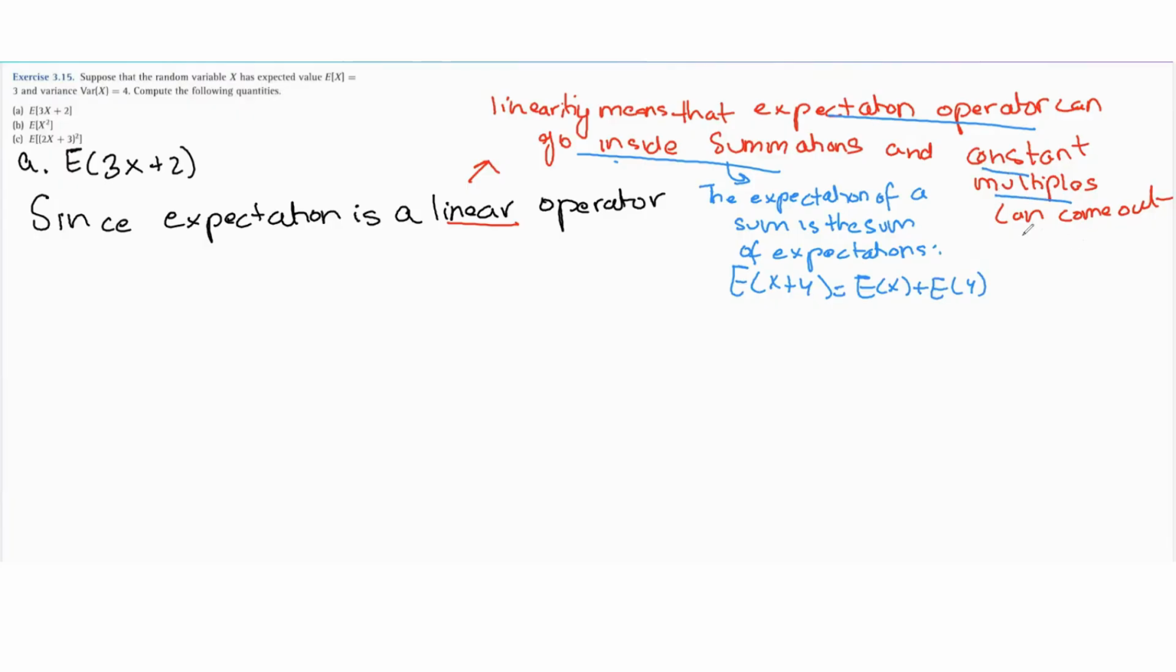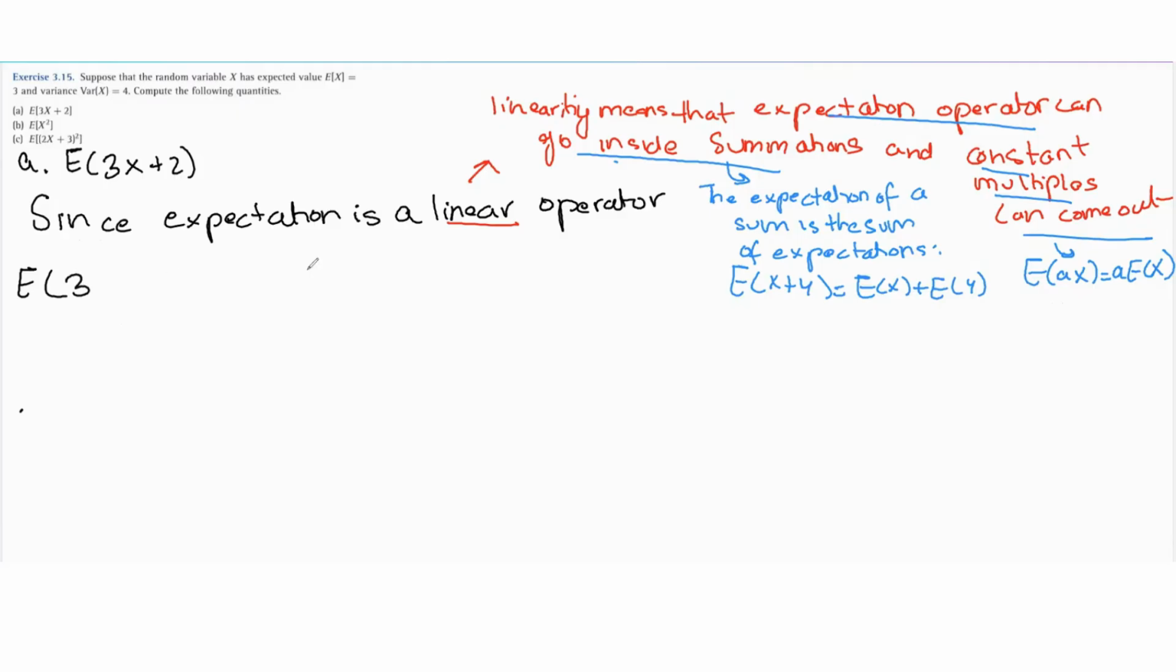What does it mean that constant multiples can come out? This means that if we had, say, the expected value of ax, we can just write it as a times the expected value of x. So constant multiples can come outside of the expectation operator. So we're going to use the fact that expectation is a linear operator, which essentially means that it can go inside summations and constant multiples can come out.